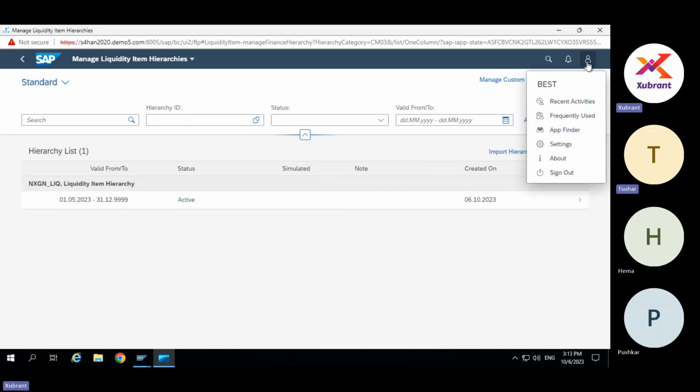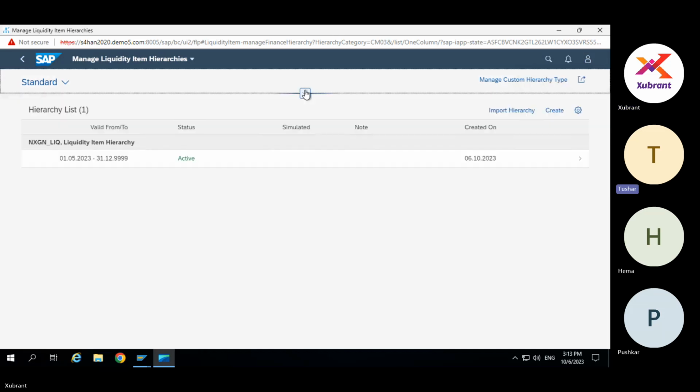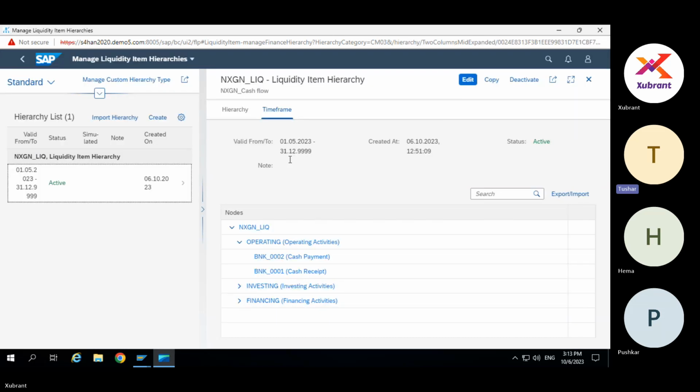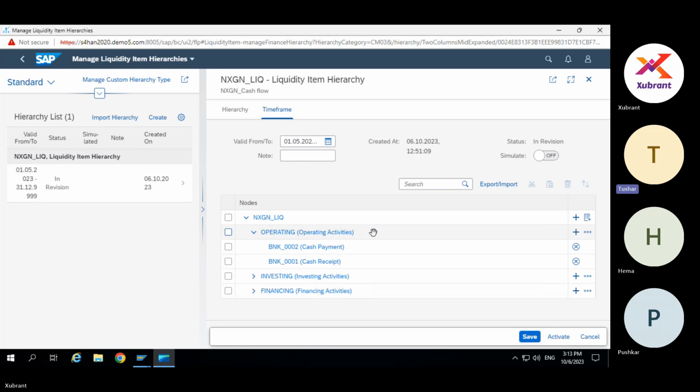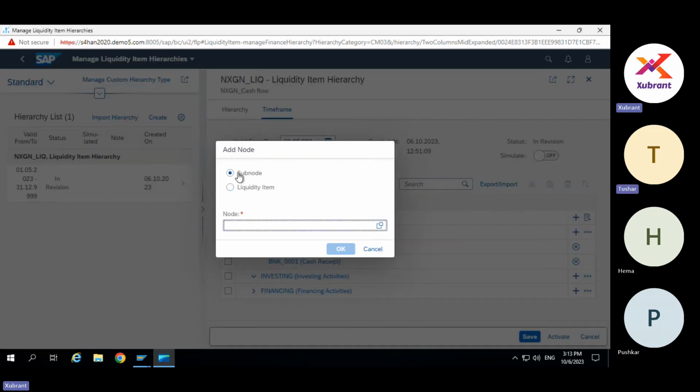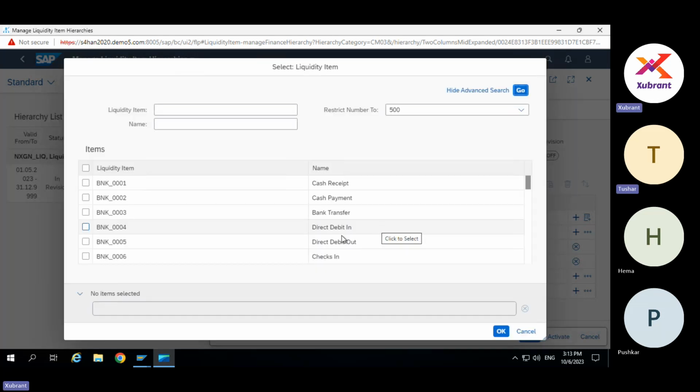So now let us go one back. Question here: how did you add those sub items like BNK_001, 002, cash payment, cash receipt? It's like a financial statement version we create in the system. Yeah, exactly. So here you can add either a subnode or a liquidity item. There you can go to the standard ones provided: receipt, payment, transfer, checks in, checks out, refund.